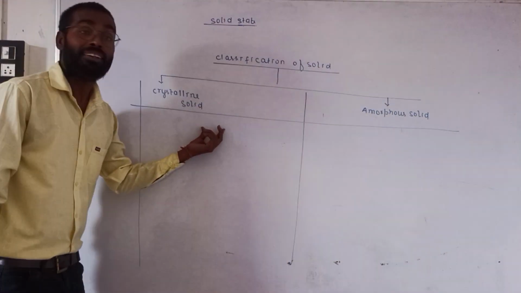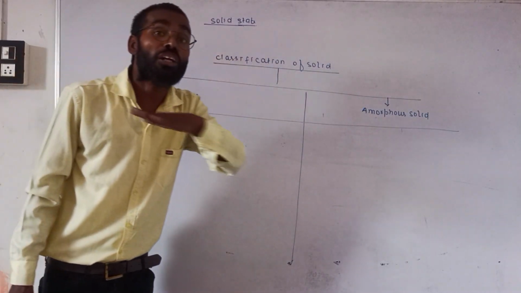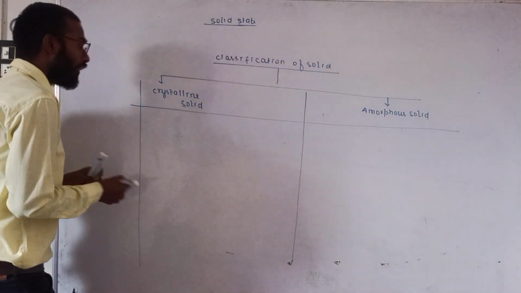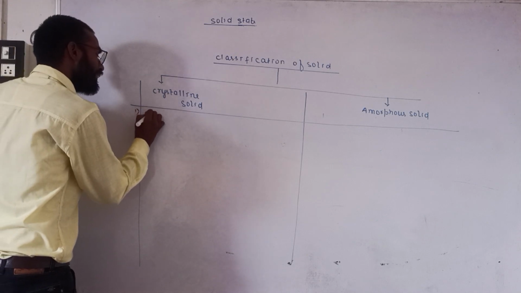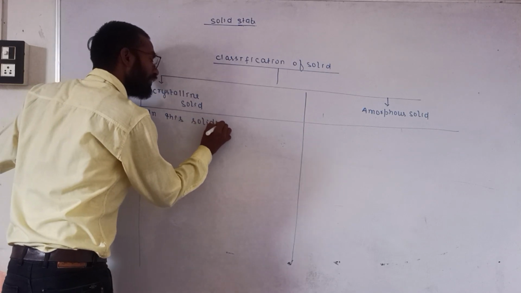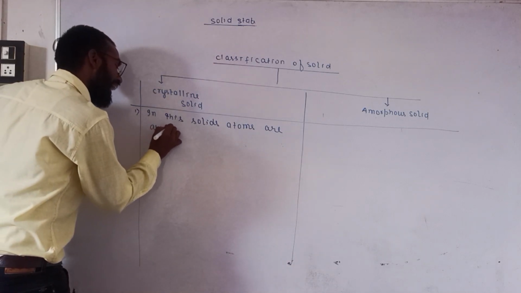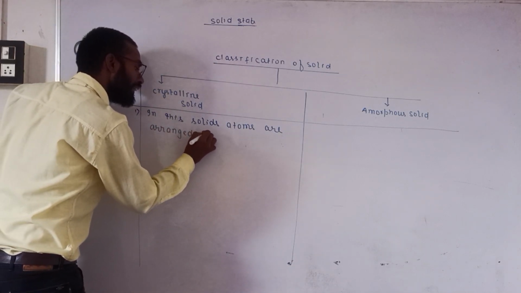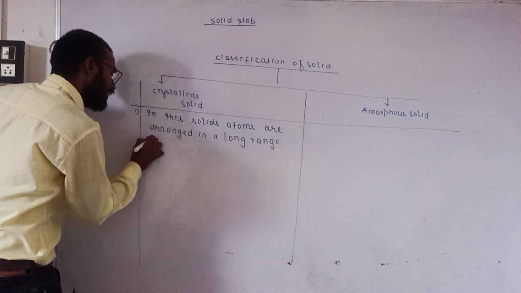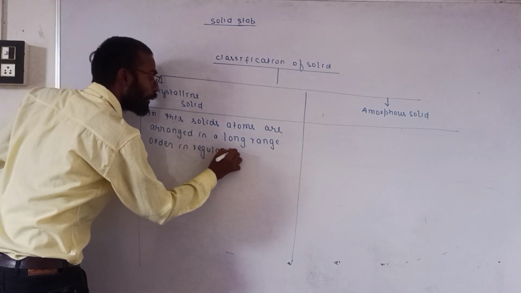In true solid, that is crystalline solid, atoms are arranged in a regular pattern for long range order. So we can say that in this solid, atoms are arranged in a long range order in a regular pattern.